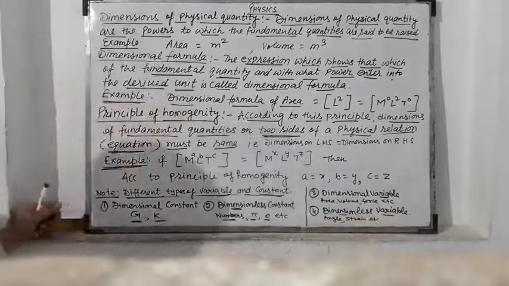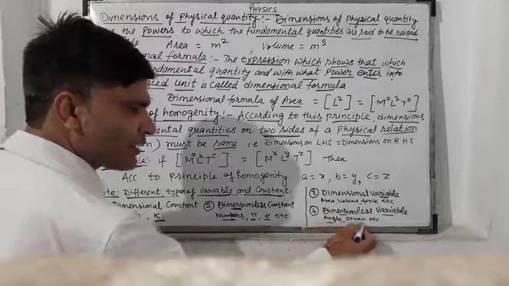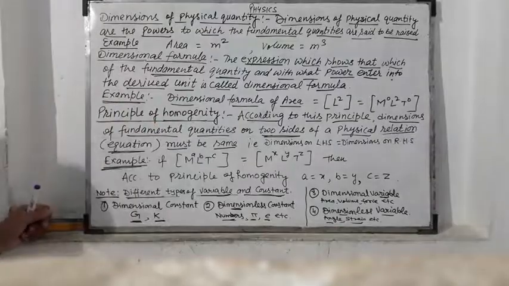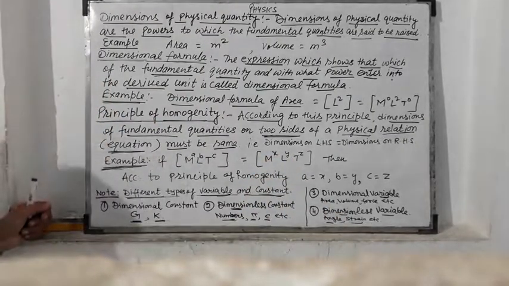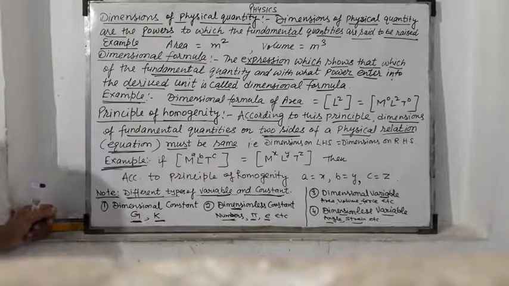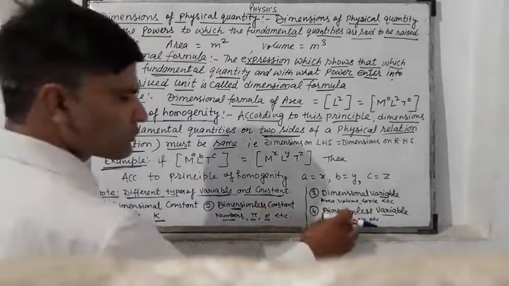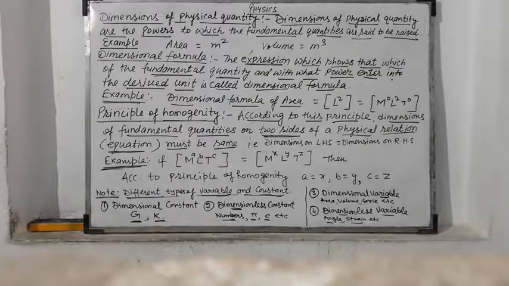Dimensionless variables. The dimensionless variables are angle and strain. Angle has no dimension because it is a ratio. Similarly, strain has no dimension. It is also a ratio. Okay, so these are the four types.